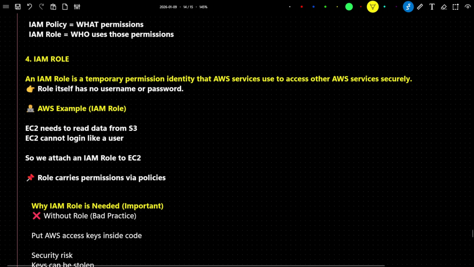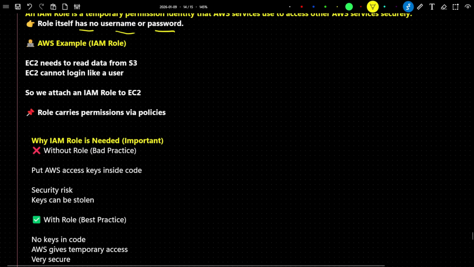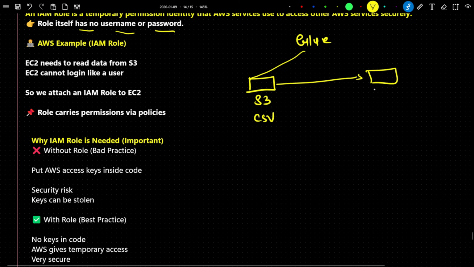Now let's try to understand the IAM role. An IAM role is a temporary permission identity, or you can say temporary access, that an AWS service uses to access other AWS services securely. An IAM role itself has no password. For example, suppose I am a data engineer and I want to create an ETL pipeline, so I will use AWS Glue. In an S3 bucket we have a CSV file, and I want to read it and dump it into another S3 bucket in Parquet format.